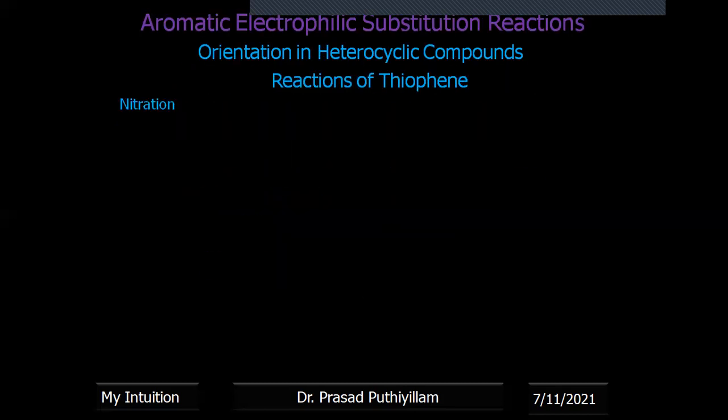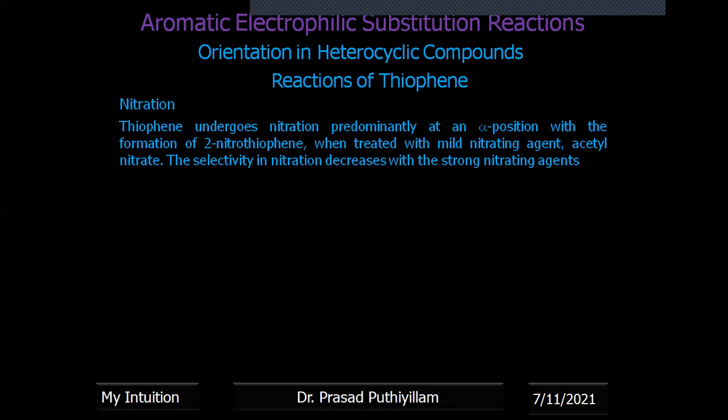Now, the last thiophene topic of this class of presentation video: nitration of thiophene. Thiophene undergoes nitration predominantly at the alpha position with the formation of 2-nitrothiophene. We know that thiophene is comparatively less reactive than pyridine, and therefore we can use better, stronger nitrating agents.